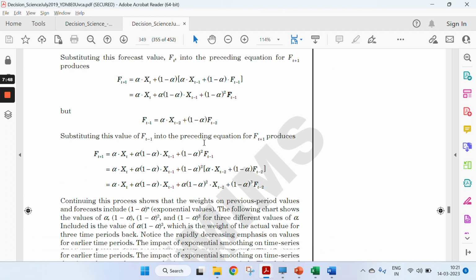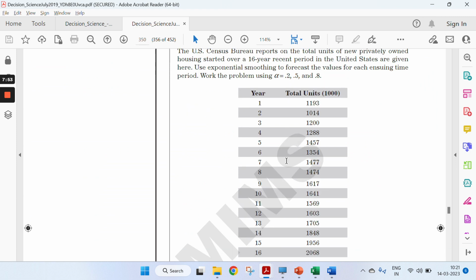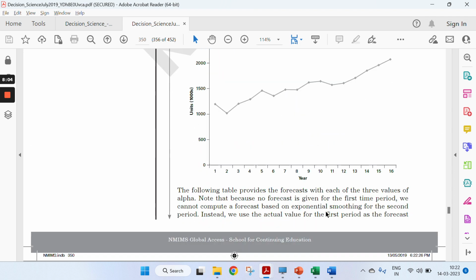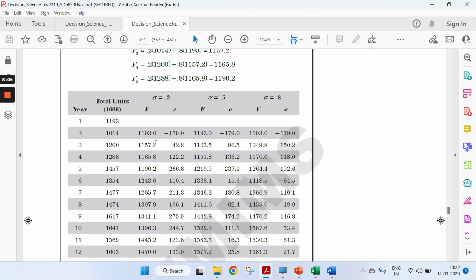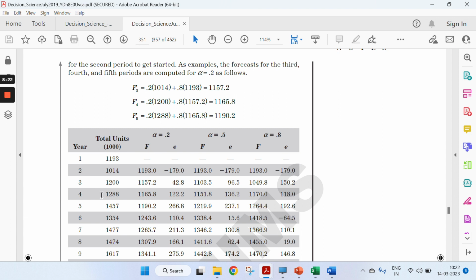If we refer to this particular example, there is one example given over there, a demonstration problem. You can refer to this. This is very much similar to the one being asked in the question, just the values differ. So year is given, and in the question the tourist values are given, right? After that you just need to draw this table where you put the different alpha values. Alpha in the question is 0.2, 0.4, 0.6 or 0.8, right? We just need to calculate F, the calculation of which is already given over there. And E is the error. So error is the difference between the actual value and the calculated value, right?